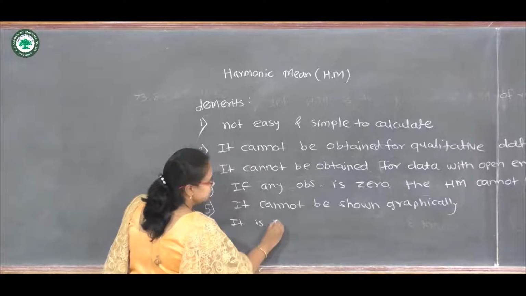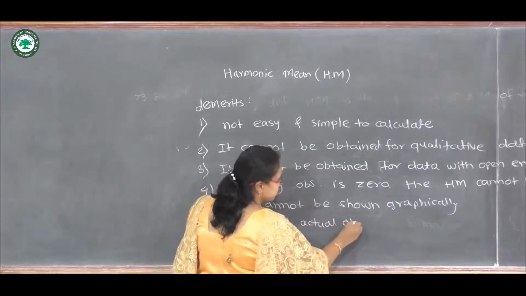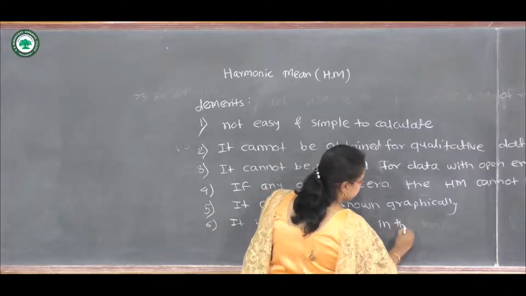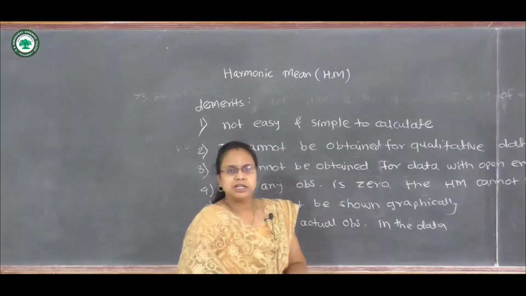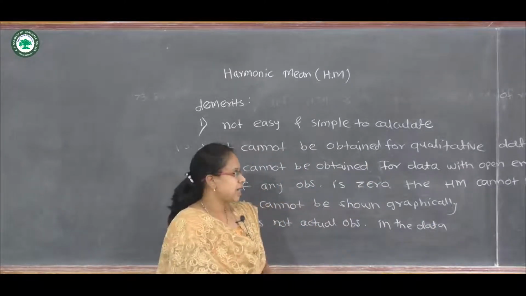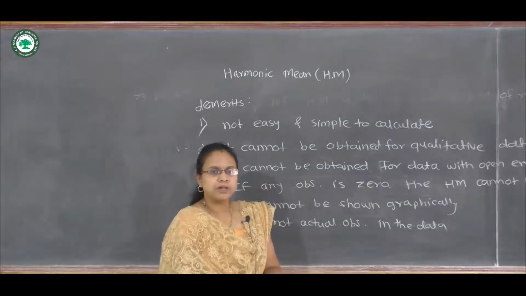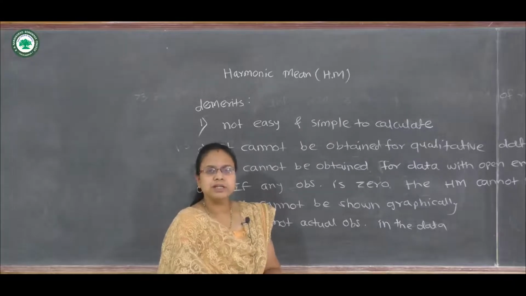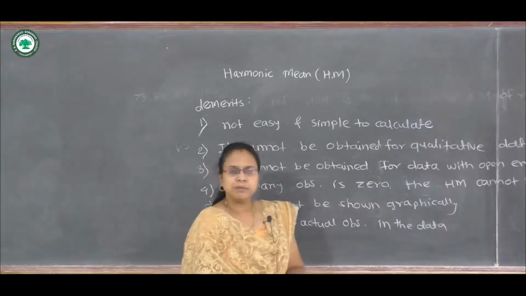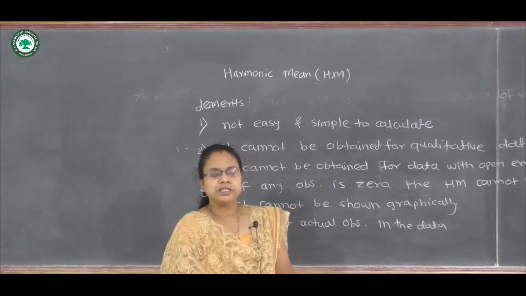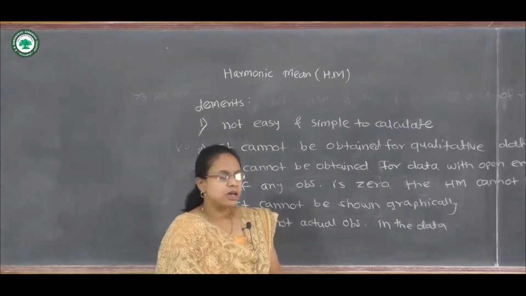It is not an actual observation in the data. So like mean or mode, there is an actual observation for that, but for harmonic mean, when we calculate the reciprocal of the arithmetic mean, it may not be an actual observation in the data. For that we have taken an example. In that case also, it is not an actual observation out of these 5 observations.